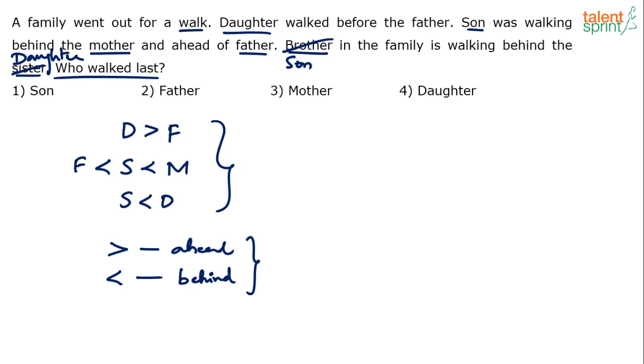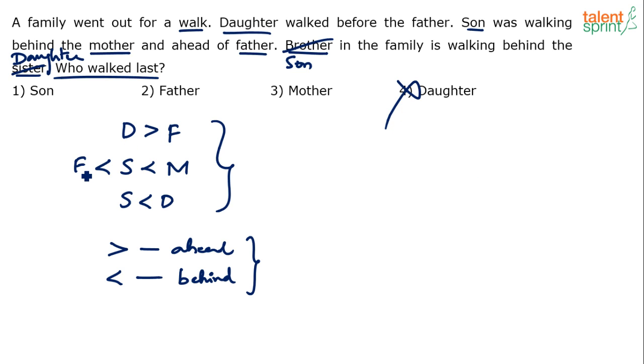How do you eliminate? Look at the first statement. The first statement says D greater than F. Can D be the least? Daughter is ahead of father. So can daughter be the last person in the queue? No. So daughter is eliminated. You're getting it? Don't worry about the sequence. Just try to eliminate the wrong answers. If daughter is ahead of father, can daughter be last? No. So daughter is eliminated.